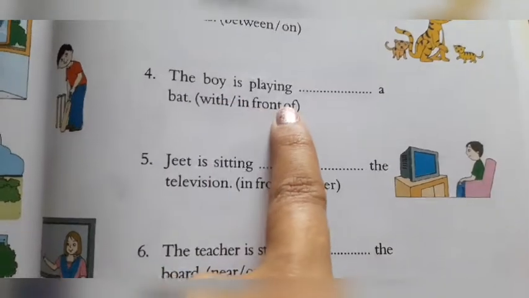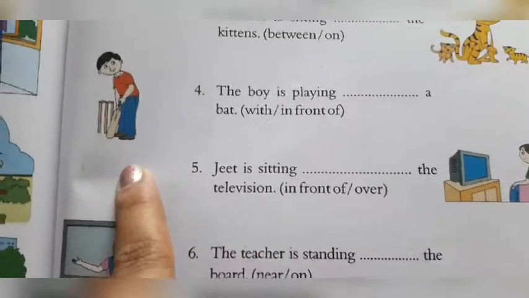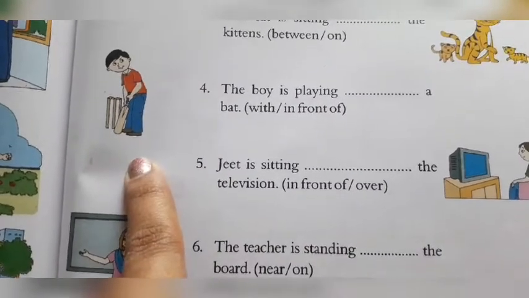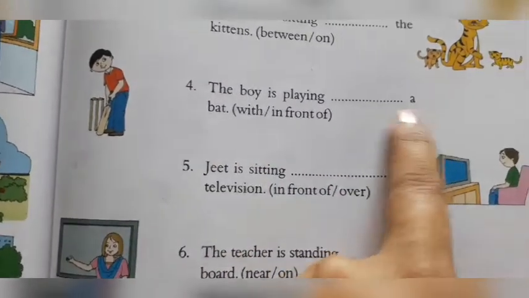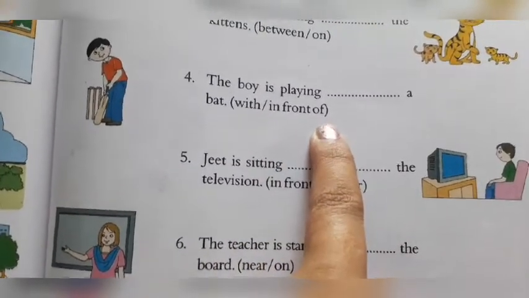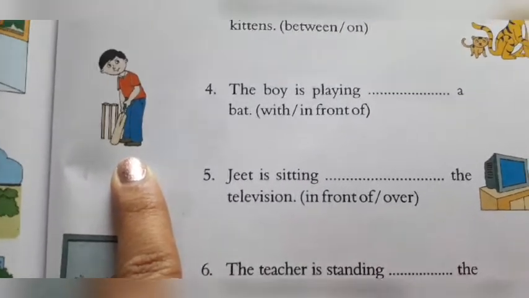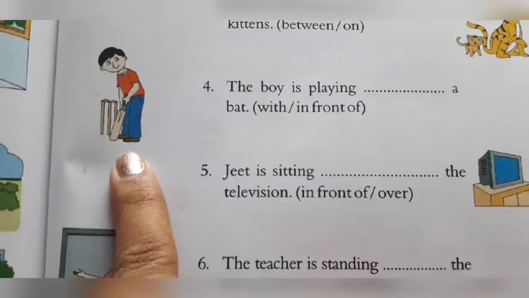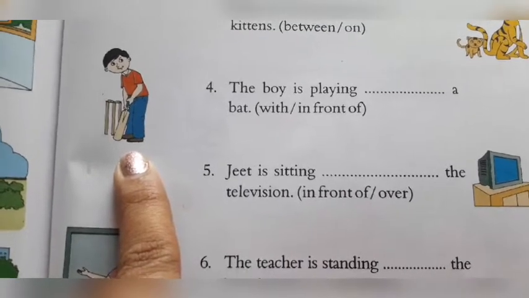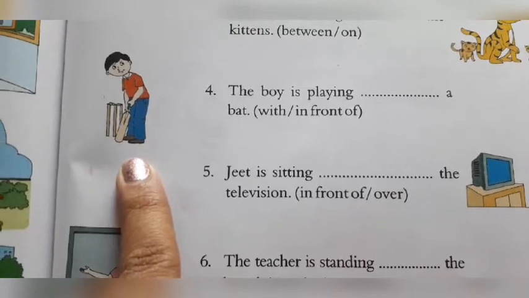The boy is playing blank a bat. You can see here the boy is playing with a bat, or in front of the bat. Now see, the bat is in his hand, right? So he is playing cricket. He is playing cricket with a bat. Correct?